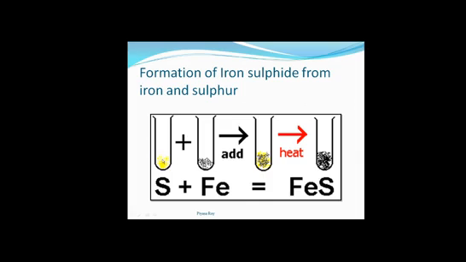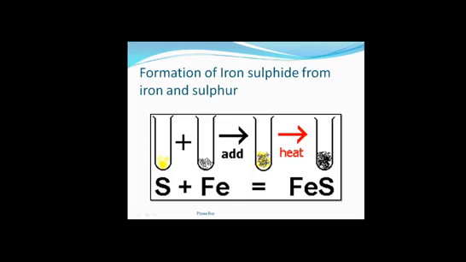and this sulfur can be dissolved in carbon disulfide. Carbon disulfide is a solvent which can dissolve sulfur. So this is the property of sulfur, that pure sulfur gets dissolved in carbon disulfide, and iron gets attracted by magnet. Now we will add these two in this third test tube and we will heat this mixture.